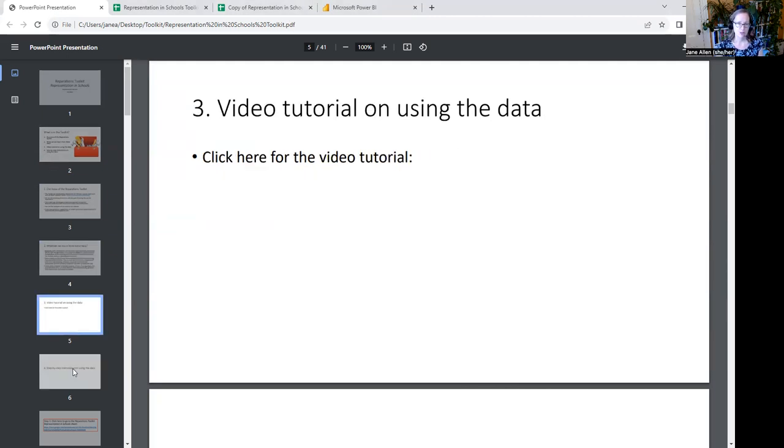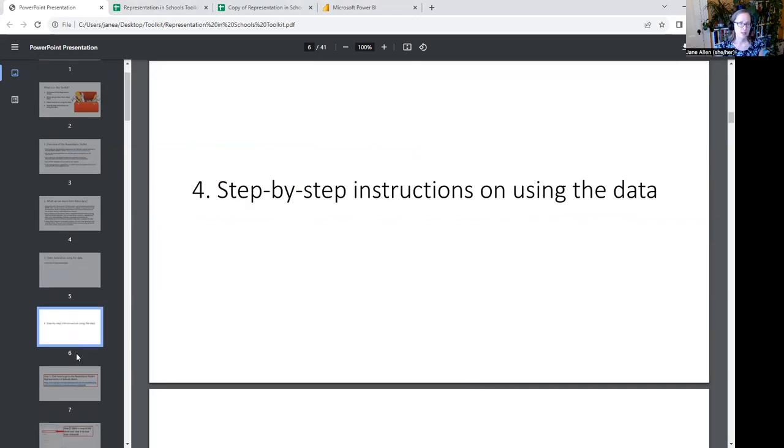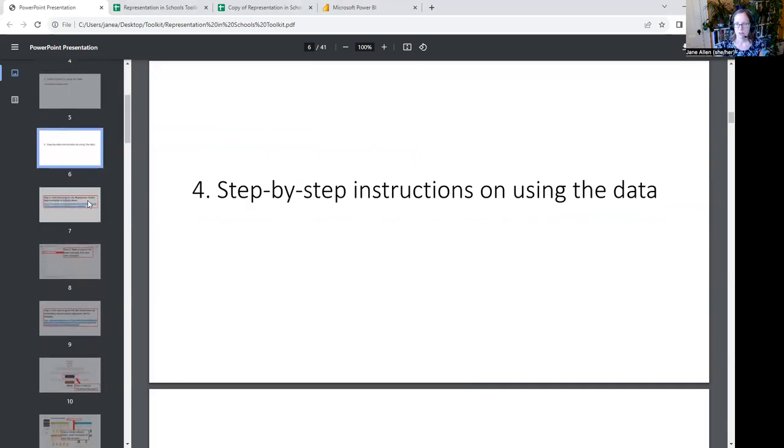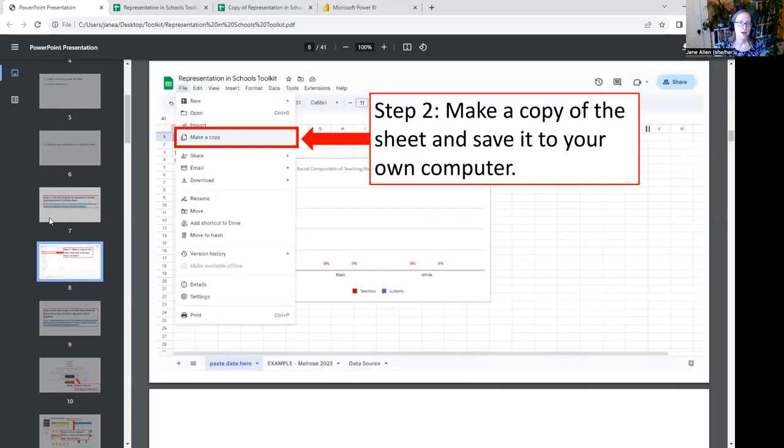Okay, so this is a placeholder for the video we're creating now. And now I'm going to go into the step-by-step instructions on using the data. So, I missed a slide.